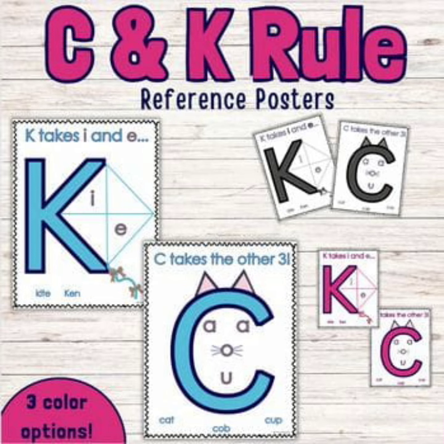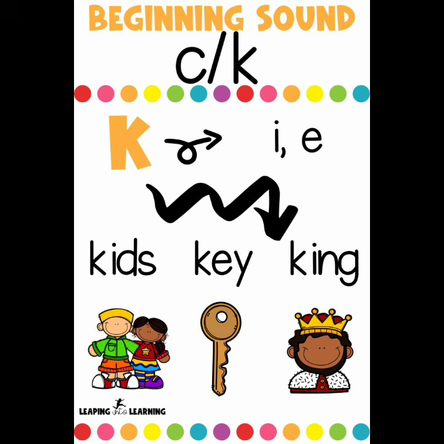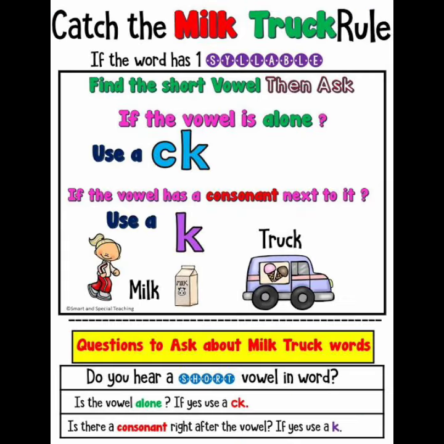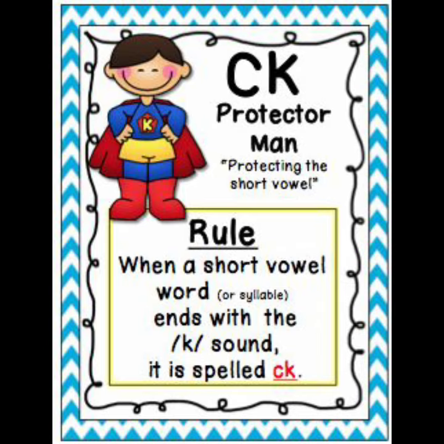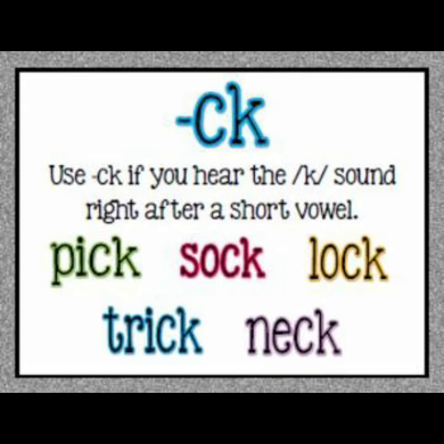Number 2, letter K says K with E or I or Y. Kite, kitchen, king, keep. The digraph of C and K together makes the sound K.